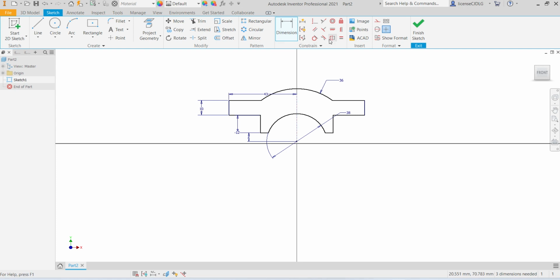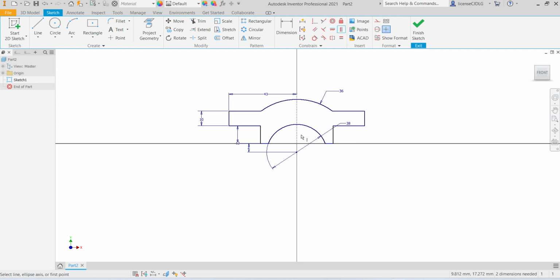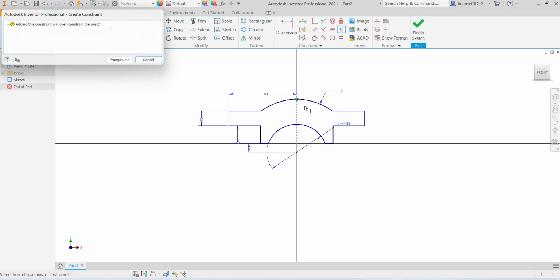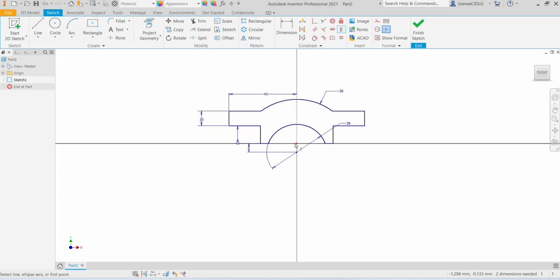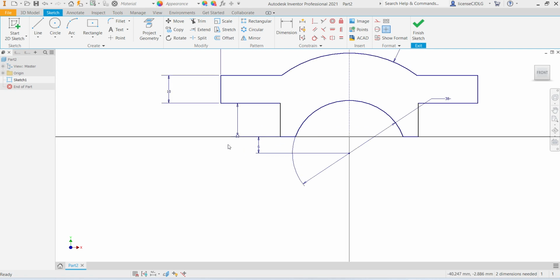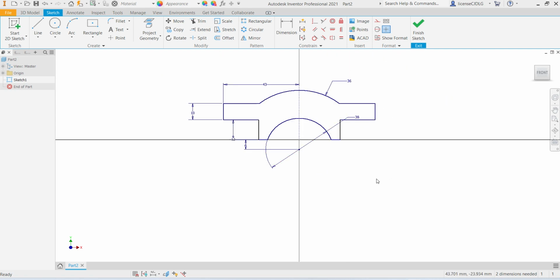Okay, select horizontal constraint, select vertical constraint. So already the center is there. Finish sketch,